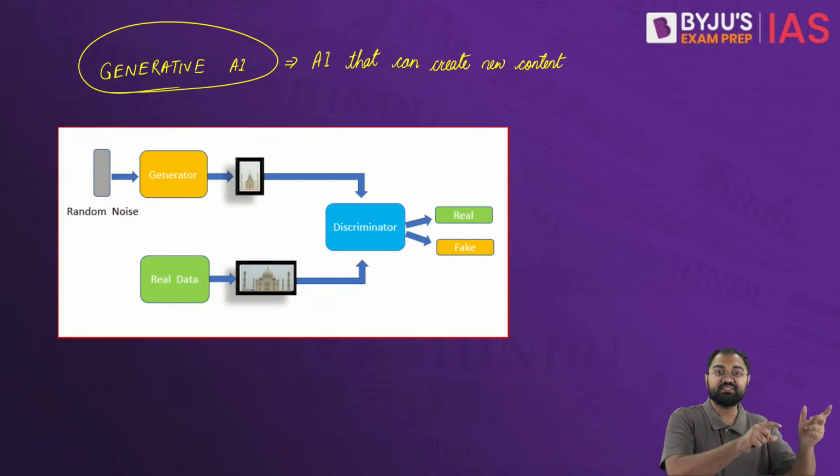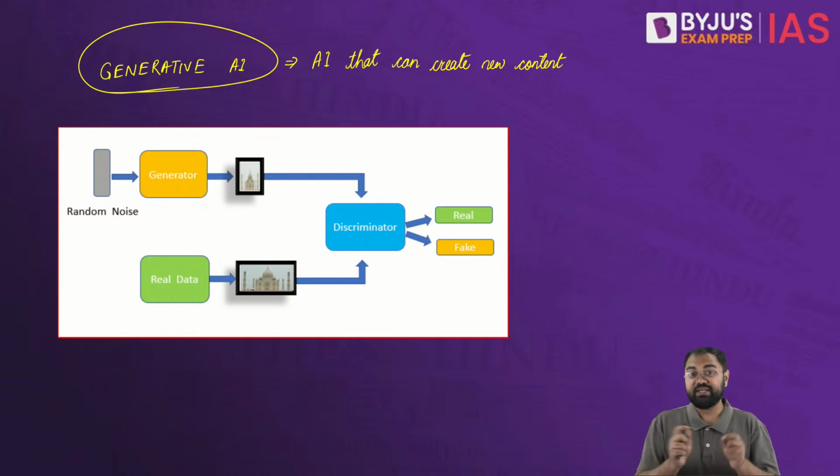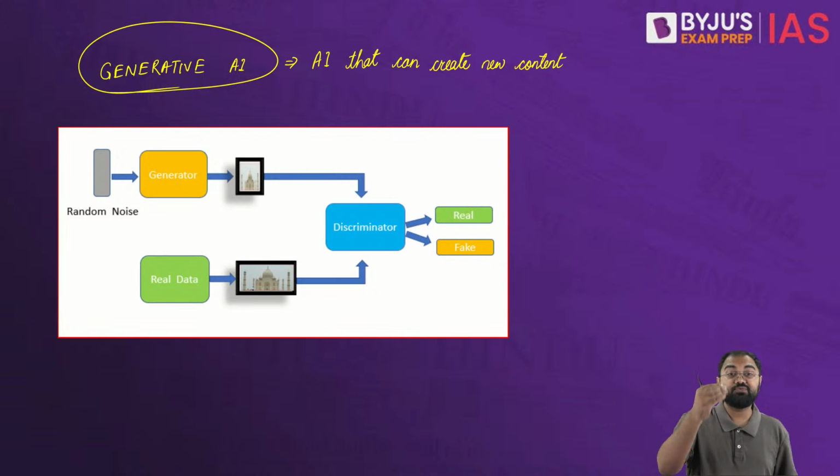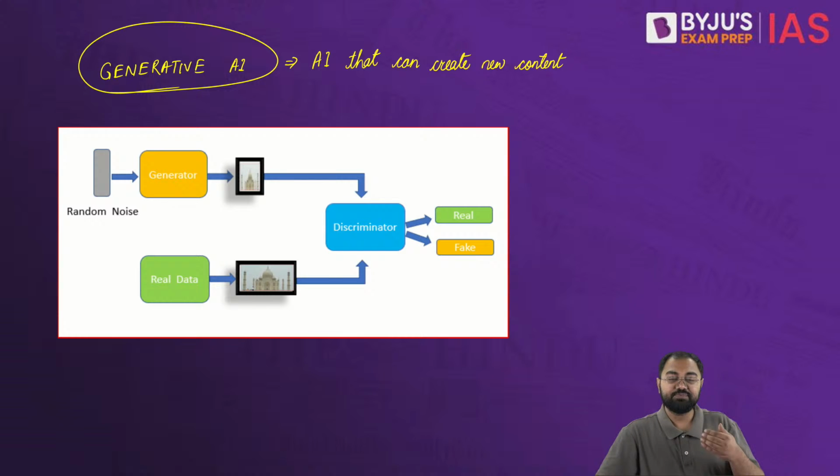If you go to a search engine, let's say when you go to Google and you search for something, they'll give you a lot of website links where you can go and read. Whereas in the case of generative AI through ChatGPT, if you search for the same, it will give you an answer. All right, it will give you an answer on its own. So that is because it is able to create new content, whether it is text or images, audio, video, whatever it is. And this is something that is very similar to the training that is done. And this is where the generative AI will be working.